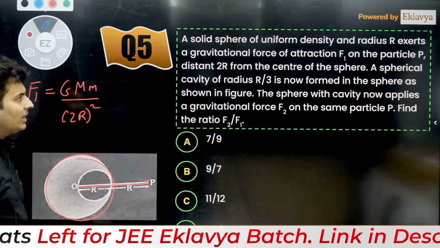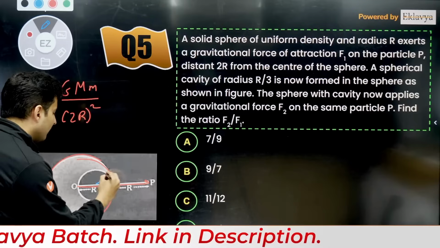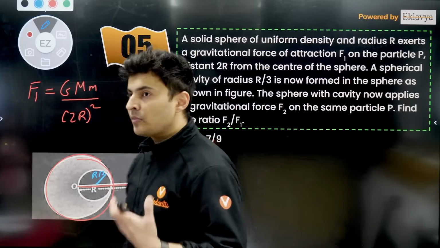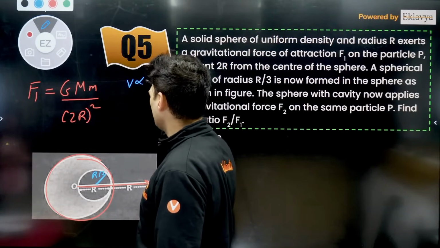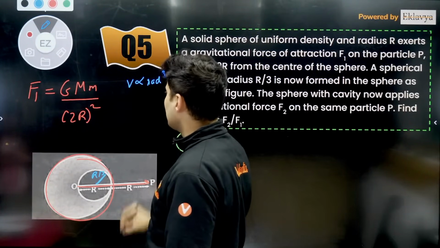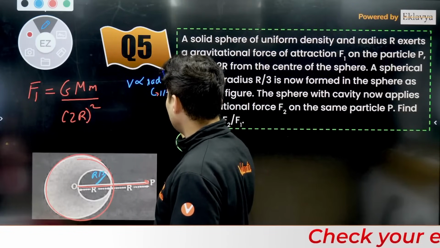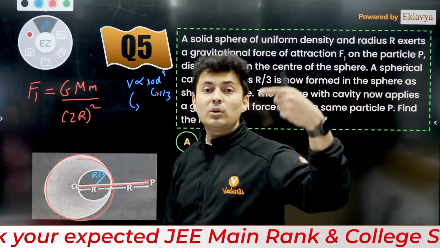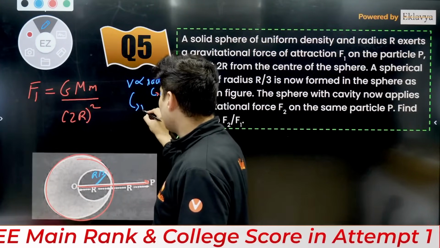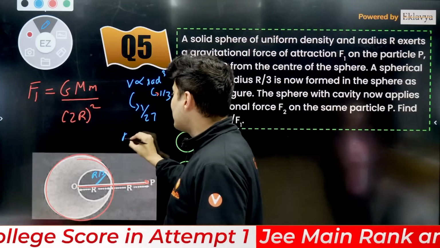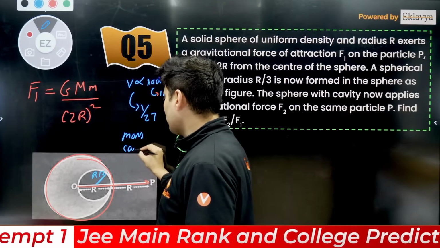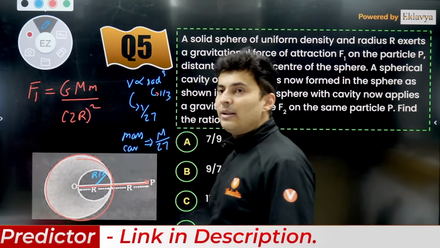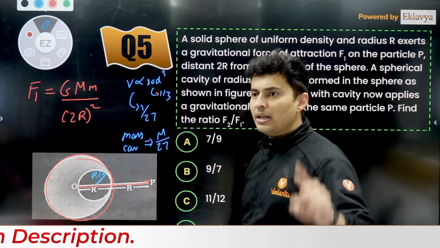Next thing, think about it like this. You are taking out a sphere of cavity of radius r by 3. Now if the radius is r by 3, remember volume is proportional to radius cube. So if radius becomes 1/3, the volume will become 1 by 27. Cube of 3 is 3 into 3 into 3, 27. So volume will become 1 by 27. So that means the mass of that cavity will be 27 times less. So it will be M by 27. Is this absolutely clear? Okay.